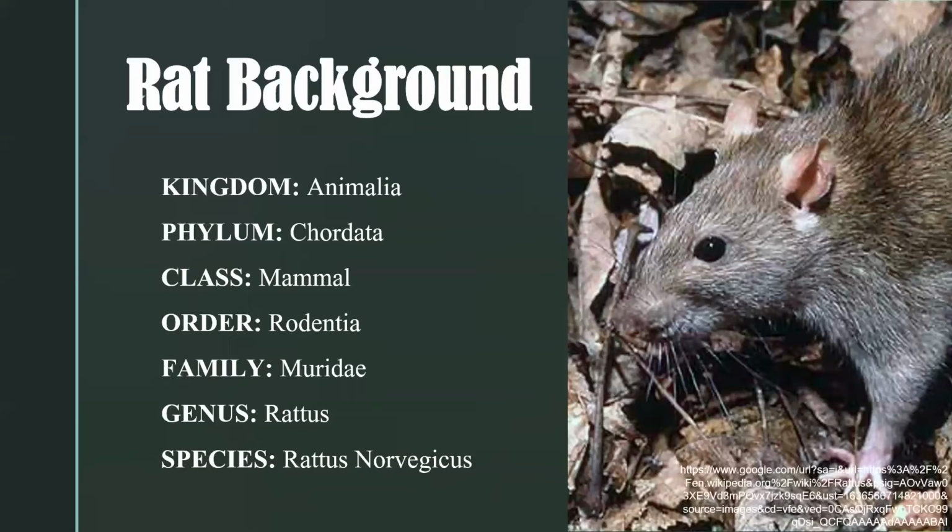Okay, and I'm Aaliyah. I'm going to be talking about the rat background. So the rat came from the kingdom of Animalia, from the phylum of Chordata, and the class mammal. It came from the order of Rodentia in the family of Muridae. It also came from the genus Rattus, and the specific name for its species is Rattus norvegicus.